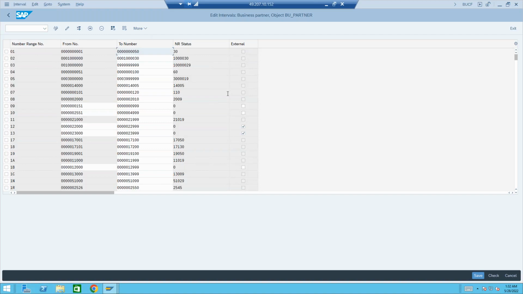What is that scenario? The reason we need BP internal and customer as external is that when you want to achieve the same number concept, if my BP is number one, then I want the customer master number also to be one. I don't want it to be something like 107. If my customer number is two, I want it to be two. If my BP is three, my customer should also be extended with the same number three. This concept is called the same number range, or same number option.